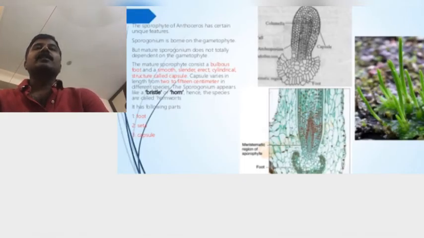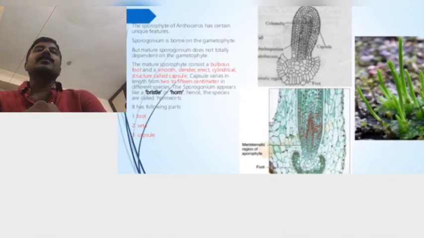But in most species, the food, water and salts are absorbed from the gametophyte, and with the help of the green tissue of the capsule, the sporophyte prepares food materials by itself through the process of photosynthesis.